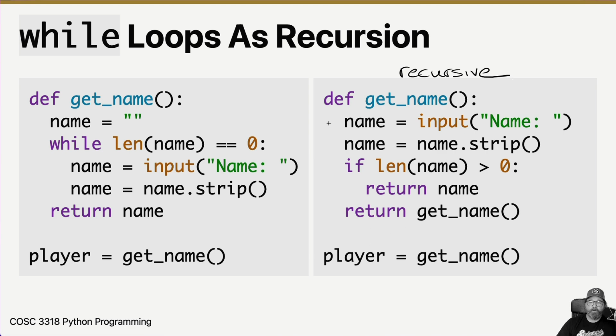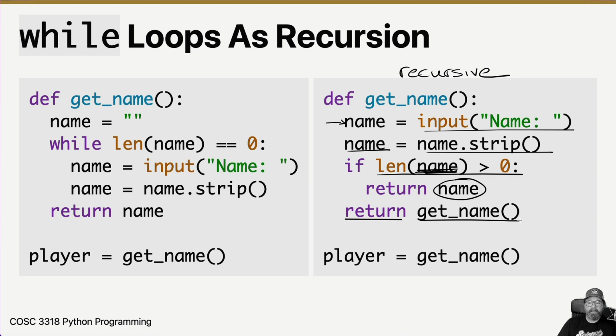When we get to this first line here, it says, give me your name. Once you get the name, it strips it off. Then if the length of that name is greater than 0, it returns the name. So it just returns the name, and that's what we would get back. But if the length of name is equal to 0, the next line says return get name.